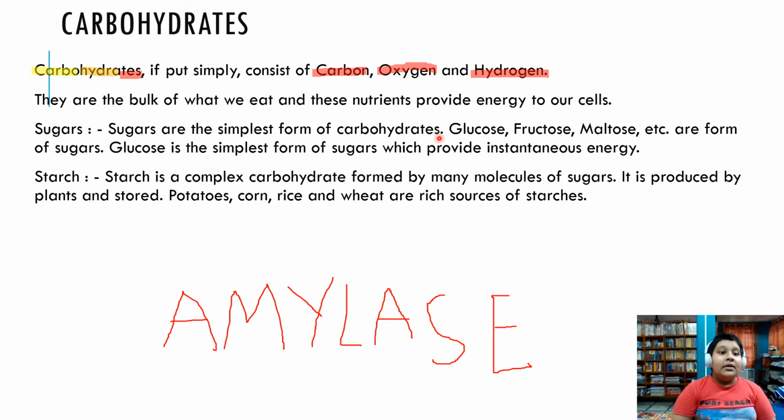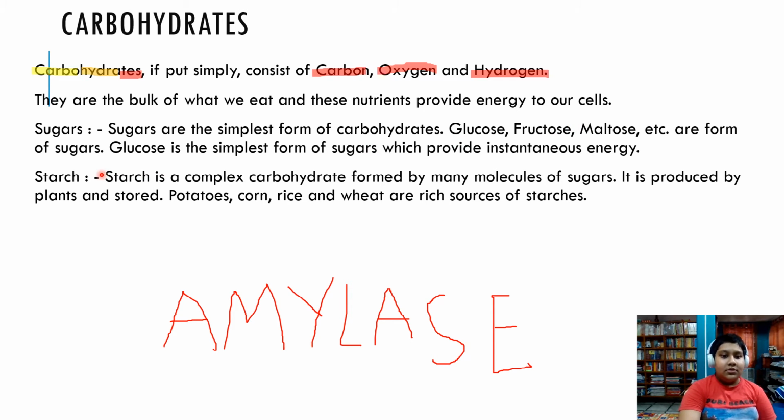That is why sugars are the simplest form of carbohydrates, because they are comparatively simpler than complex carbohydrates. Most sugars include glucose, which is the simplest form. I gave you the formula before. Try to remember it. Fructose and maltose are simpler forms of sugar.